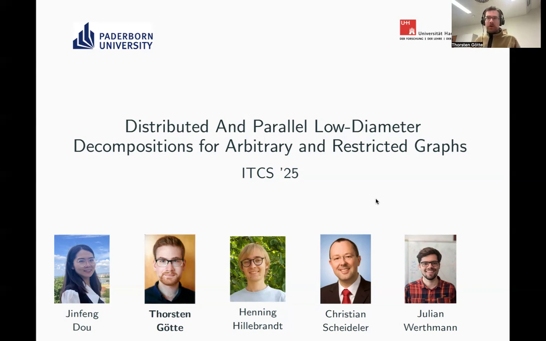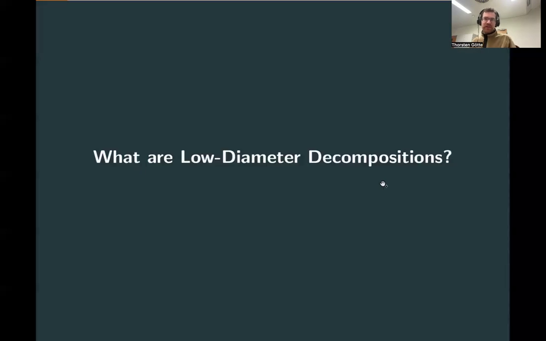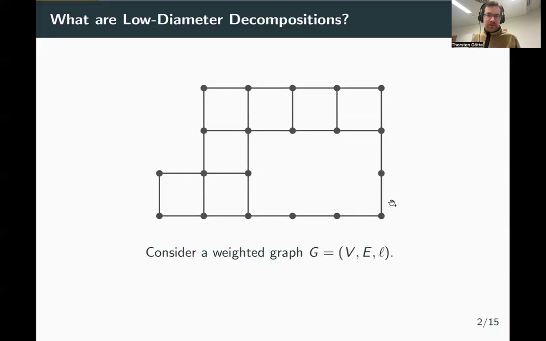Now let us begin this talk by untangling this unwieldy title and answer the natural question of what are low diameter decompositions. For a low diameter decomposition, we first consider a weighted graph G. Furthermore, we assume that the graph is undirected. In this presentation, I will only use unweighted graphs, but all the techniques I present to you will also work on weighted graphs as well. I just use unweighted graphs for an easier presentation.